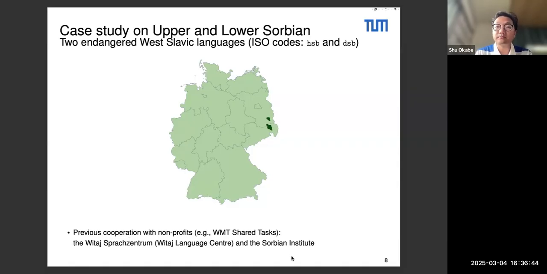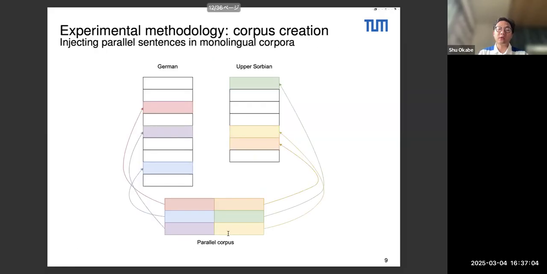They both collaborated with our research group for three shared tasks on machine translation during the WMT conference or workshop on machine translation for unsupervised and very low resource languages. Thanks to these previous collaborations, we actually have parallel sentences and parallel corpora. So we have the actual true pairings of sentences.